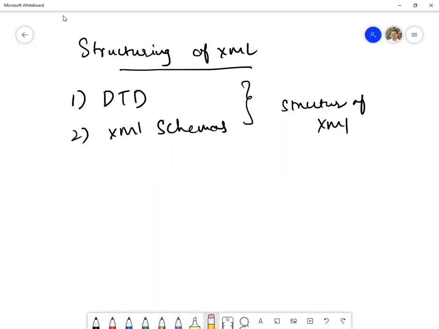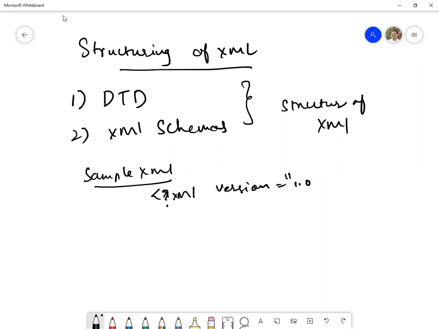Let me show you one example here. According to the sample XML file, this is a sample XML file. Let me show you here: XML, that is, question mark XML, followed by version equals 1.0, and followed by encoding equals, let us say, UTF-8, question mark closed. Okay, this is the first line that should be there.